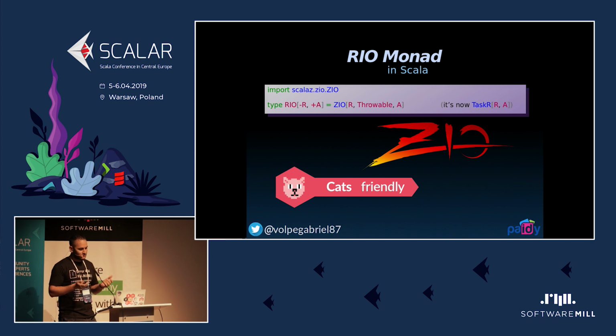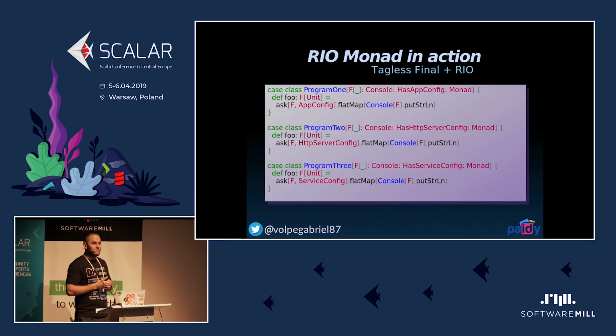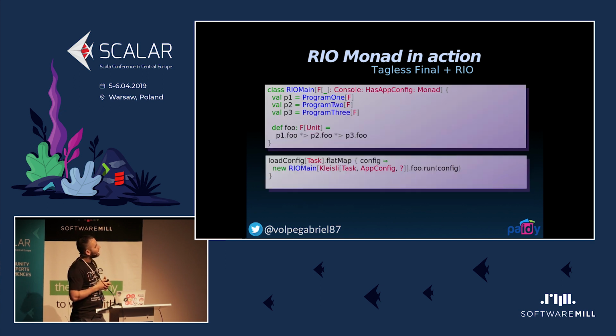So let's see how we can make use of this. Coming back to our example, in this case, I encoded our functionality as case classes, but it's exactly the same, asking for the current environment, and then printing that out to the console. Exactly the same, we are using ApplicativeAsk and classy lenses to derive the different instances. And then we have this program that instantiates the 3 different programs.